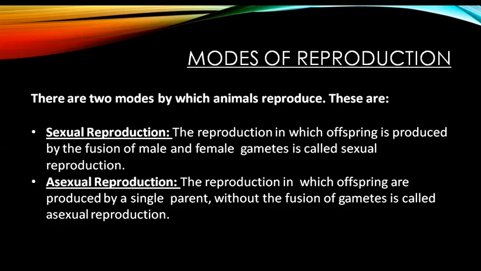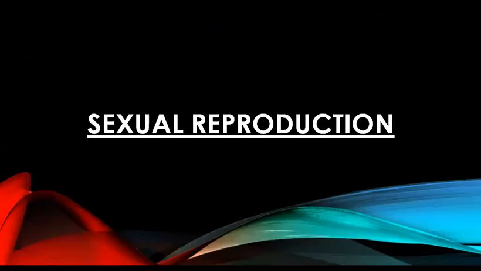When we talk about asexual reproduction, it is the process of reproduction in which offsprings are produced by a single parent, which means without the fusion of gametes. So there will be no sperm or egg for the fusion. Only a single parent will be producing an offspring. That is why it is called asexual reproduction. Now we will be studying these modes of reproduction in detail. First we will start with sexual reproduction.